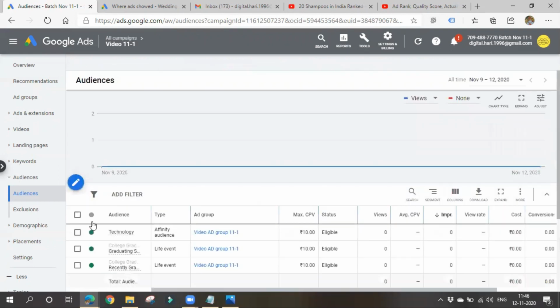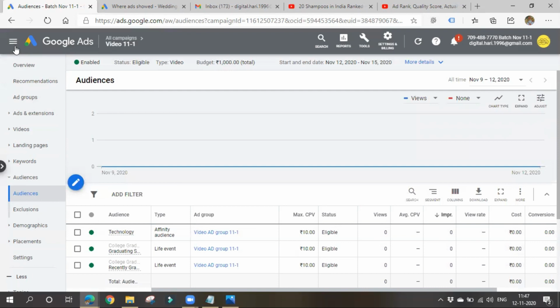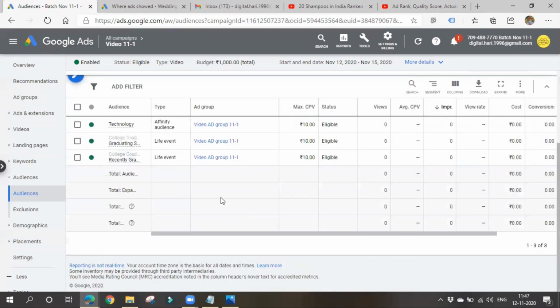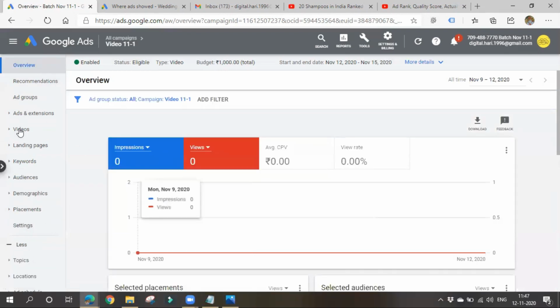So like this, based on audiences, locations, language, demographics, whatever it may be, you can choose where to place your ad. The placement is very important in the case of video ads: in which videos you want to place your ad. So that's about video ads.